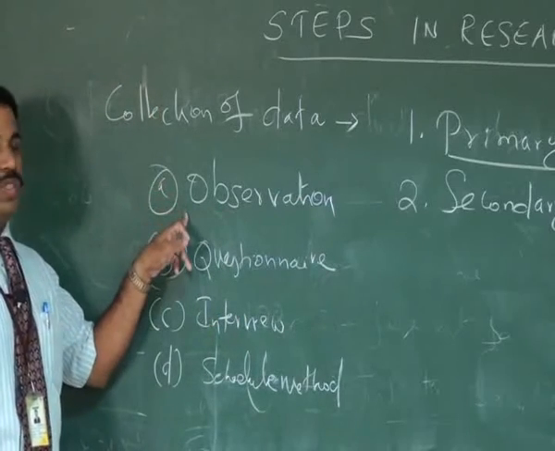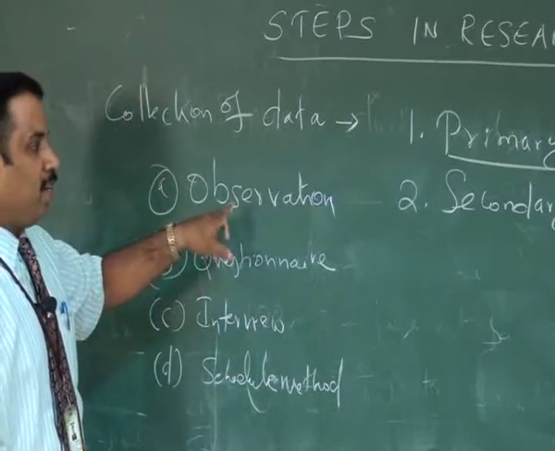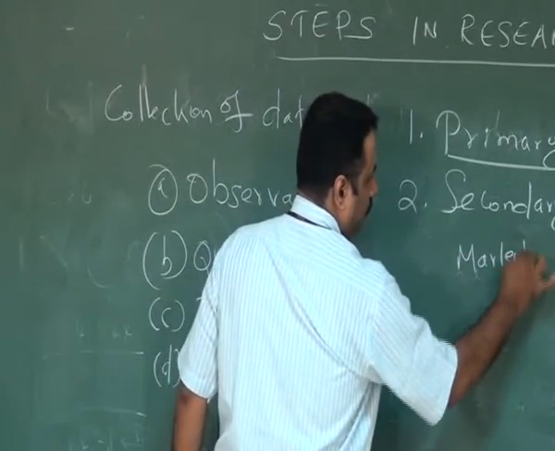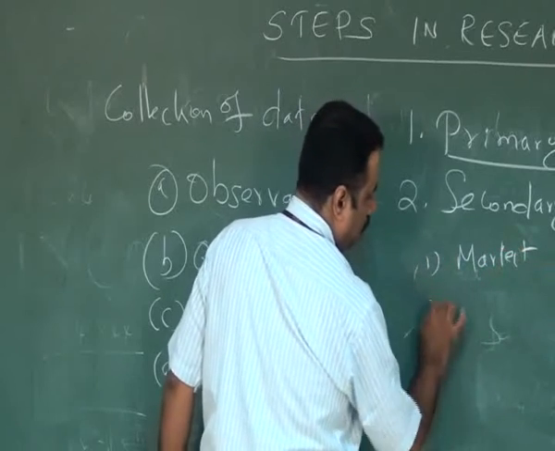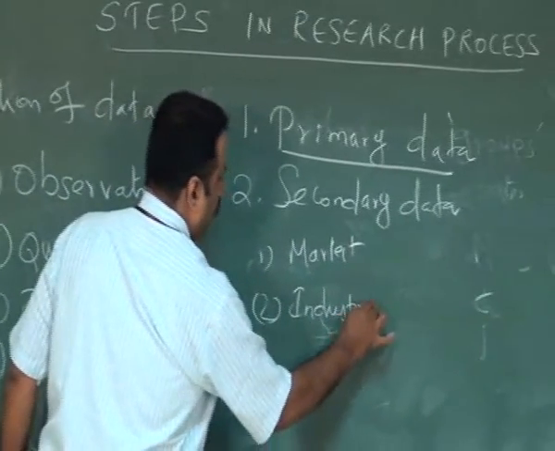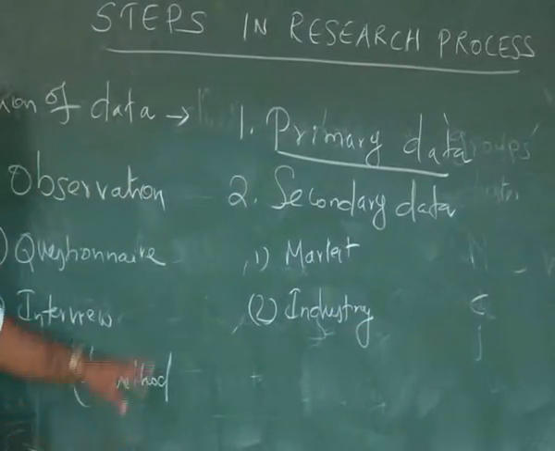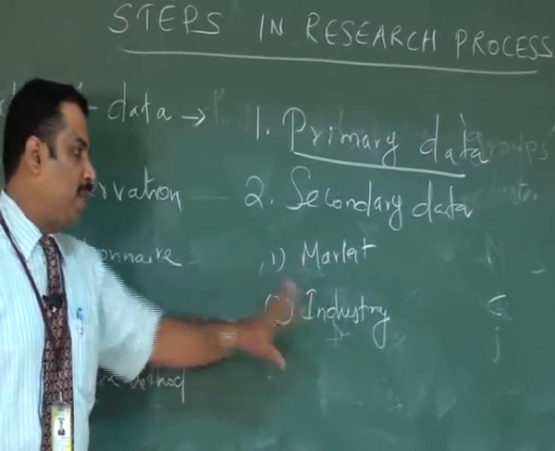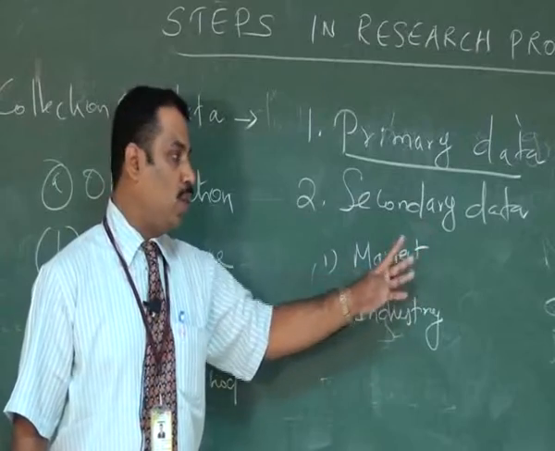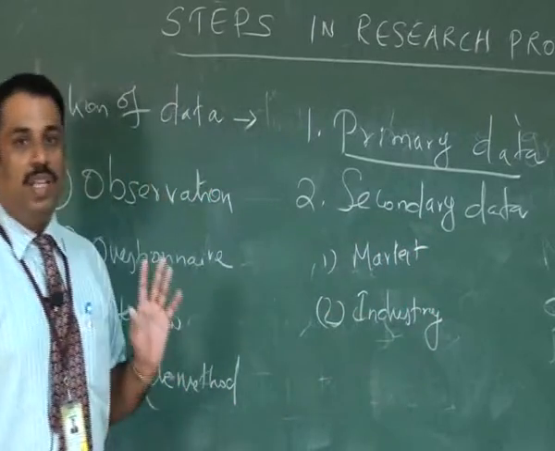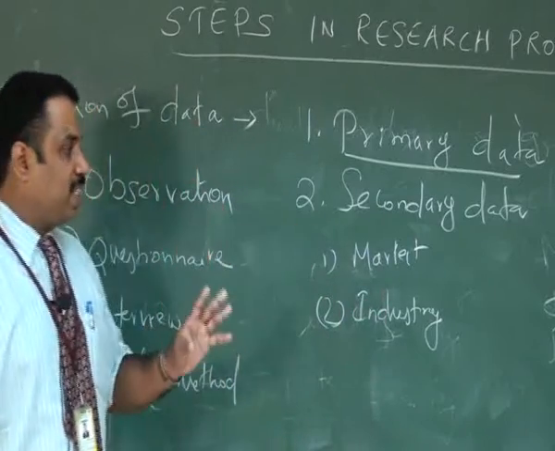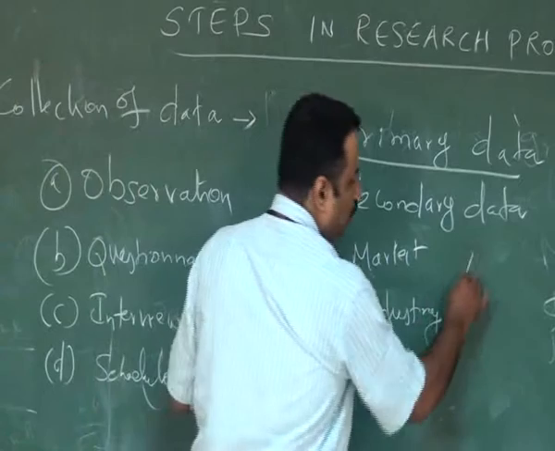The researcher collects data from the market or from an industry without disturbing the real setup. He enters and observes the respondents from whom the data is going to be collected. For example, the researcher wants to collect data on who is purchasing Arogya milk.